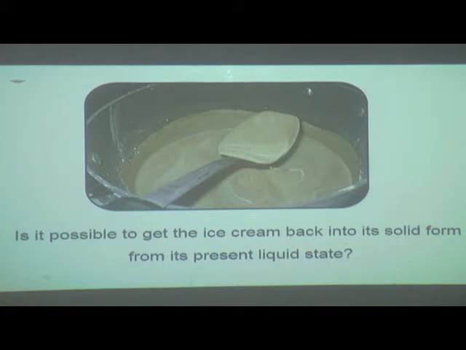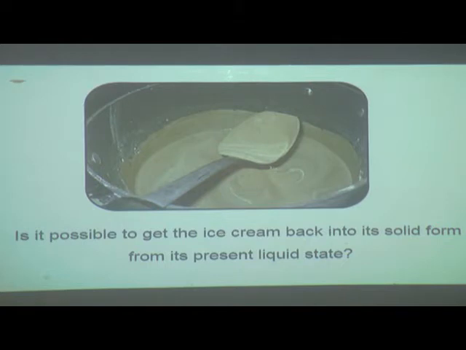Again it changed first from solid to liquid, and then after freezing it, the liquid changed into solid. Yes, so the changes are reversible, like solid to liquid and liquid to solid. The changes can be reversed.